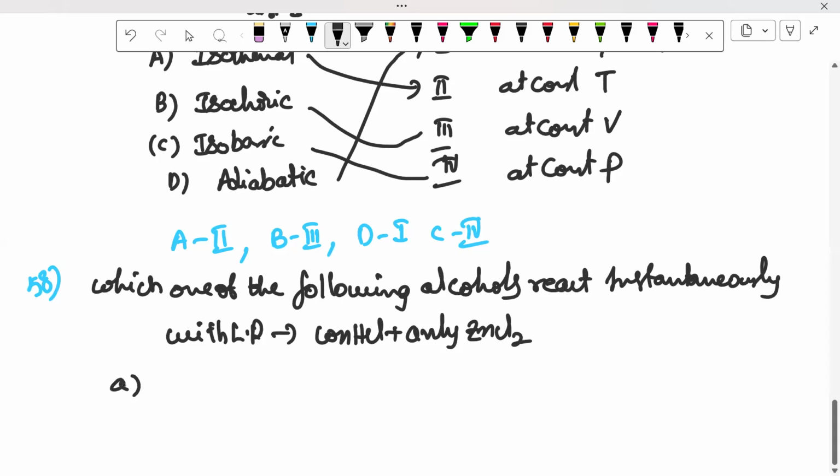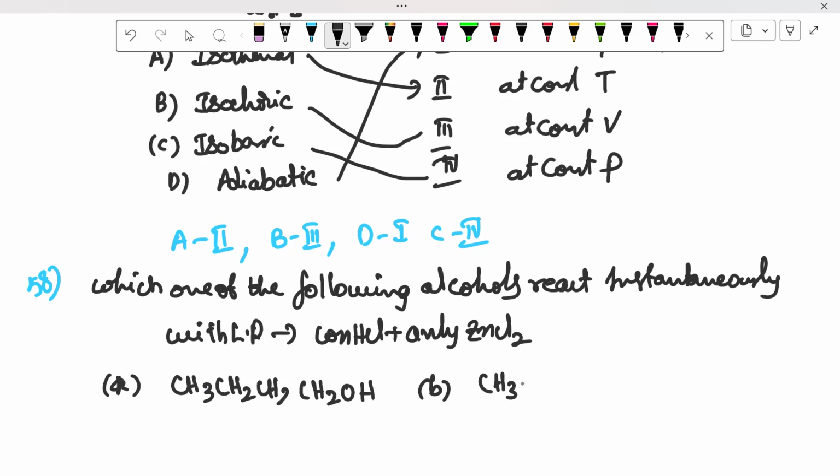What are the options they gave? The first one is CH3CH2CH2CH2OH. The second one is CH3CH2CH(CH3)OH. The third one is CH3CH(CH3)CH2OH.